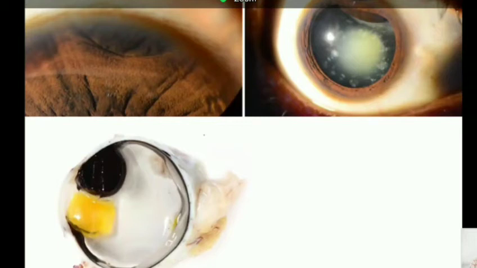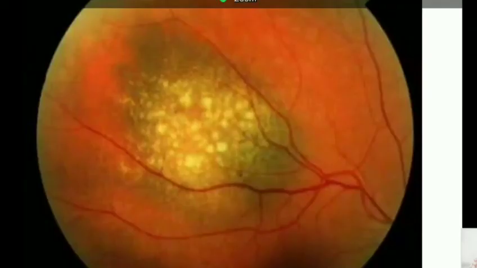and when enucleation is performed, sometimes you realize that the tumor was not as large as you had thought it is, and possibly you could have salvaged this with plaque brachytherapy. This is one such example where the patient was also keen on enucleation, and we were also keen on doing enucleation because it appeared large on everything else. But when you do enucleation, you realize that okay, possibly this was a case for plaque brachytherapy. Plaque can be used, and if it fails, then there is always a chance of doing enucleation.